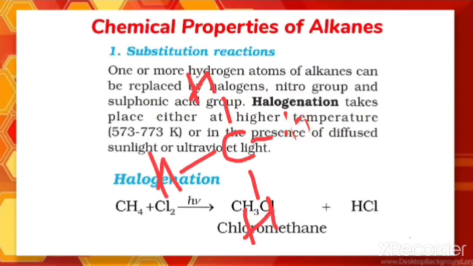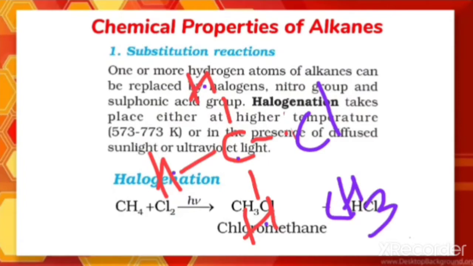That means the process in which one or more hydrogen atoms of alkanes are replaced by halogen. Like here, I have replaced one hydrogen of the alkane with a halogen, Cl. So the product we got is C with 3 hydrogens, CH3Cl. That is the product formed, chloromethane.